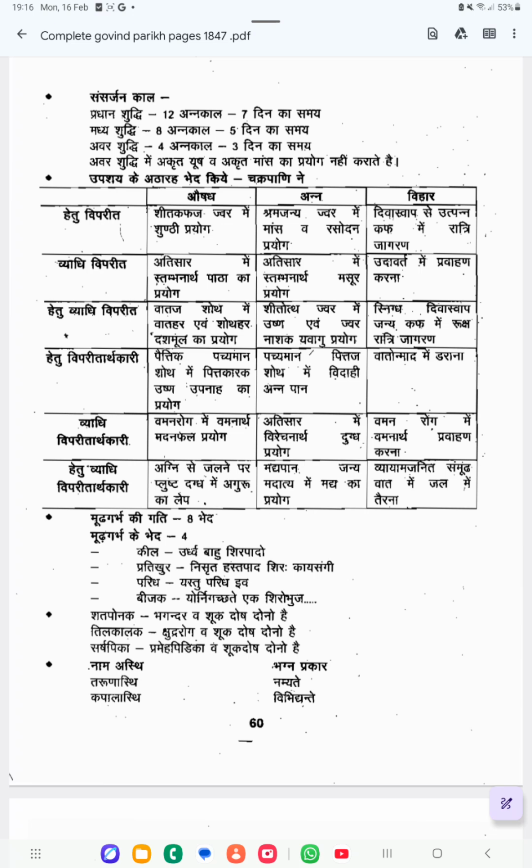Next, the Mudhagarbha types they have mentioned. Mudhagarbha Gati has 8 varieties, and Mudhagarbha has 4 varieties: Kila, Pratikhura, Parigha, Bijaka.